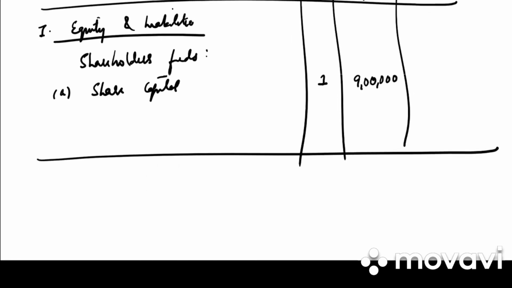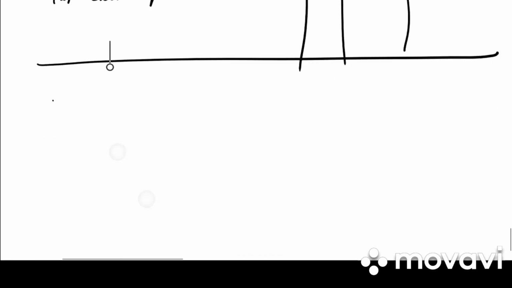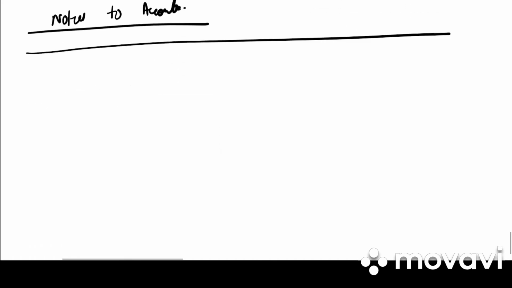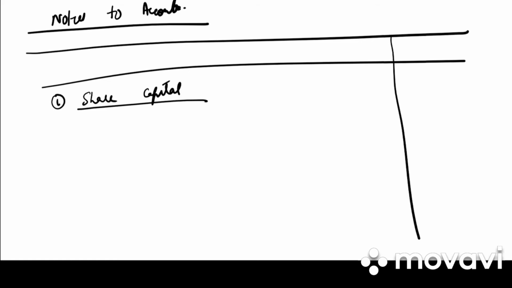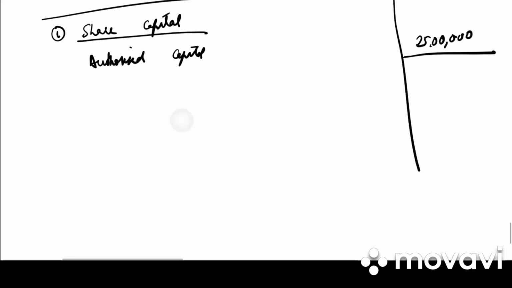They have also asked us to prepare notes of accounts. Notes to accounts is just to show how we write the capital, or how they will give it to you in the problem if they have given you some notes to accounts. So first there will be share capital. Under share capital we have authorized capital. Authorized capital is how much? 25 lakh. We underline this, which means it is never added in the balance sheet.